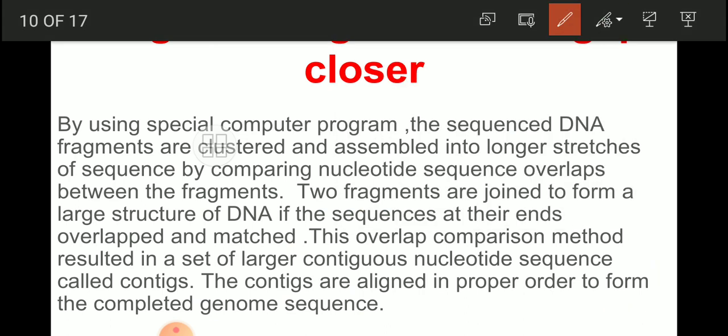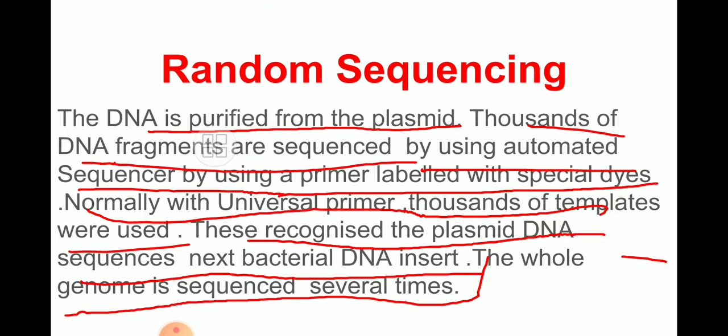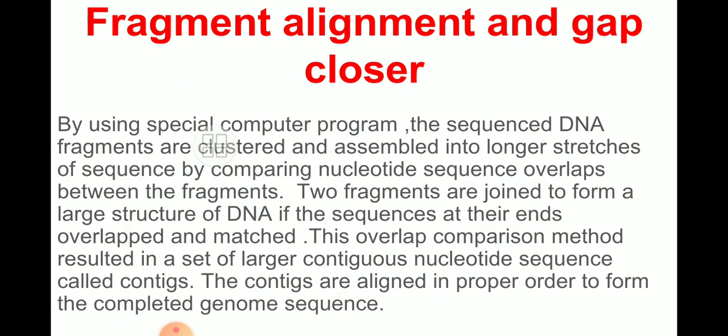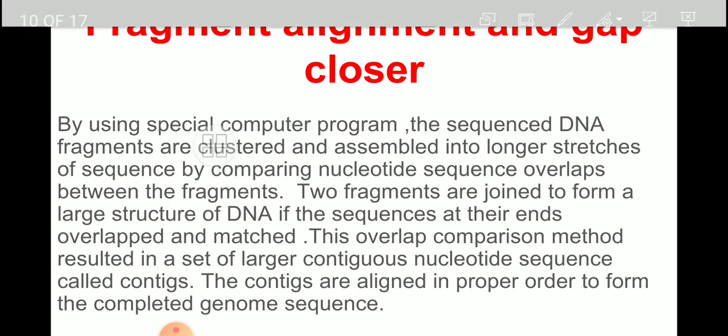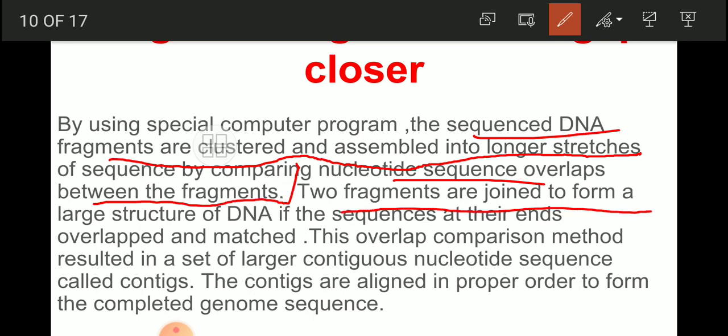Fragment alignment and gap closure. By using a special computer program, the sequenced DNA fragments are clustered and assembled into longer stretches of a sequence by comparing the nucleotide sequence overlaps between the fragments. The two fragments are joined to form a larger structure of DNA if the sequences at their ends overlap and match.